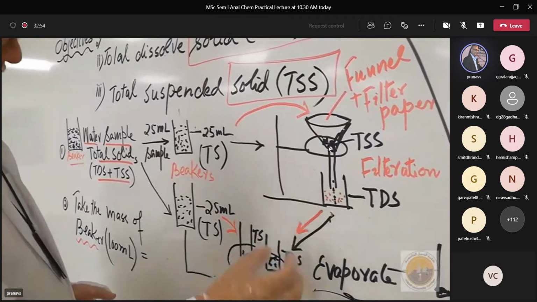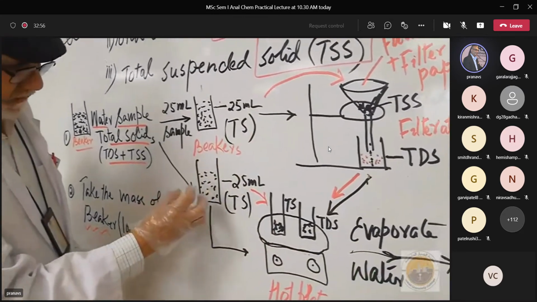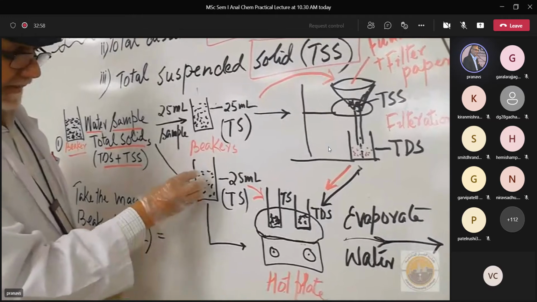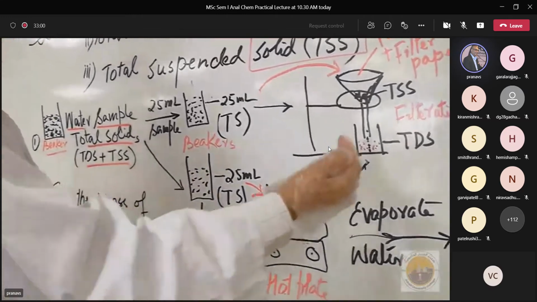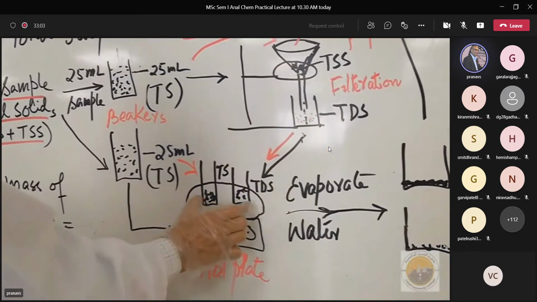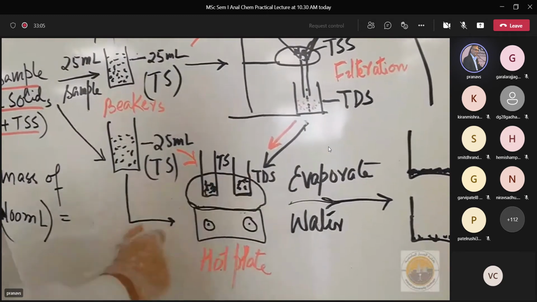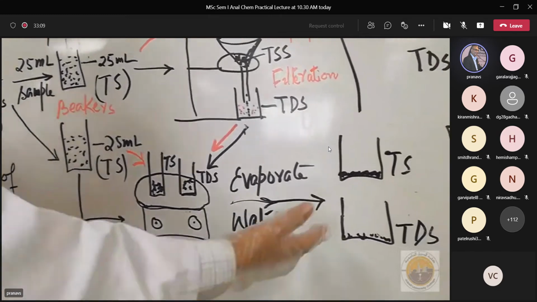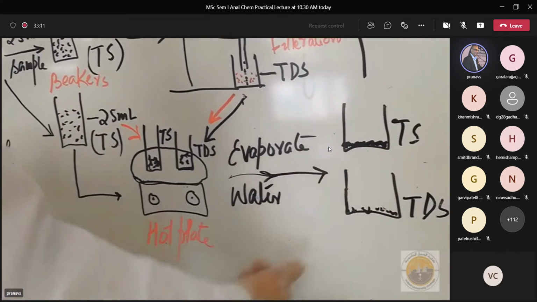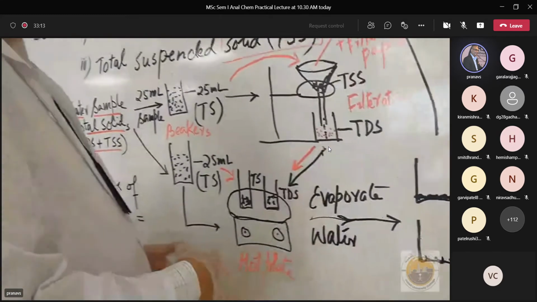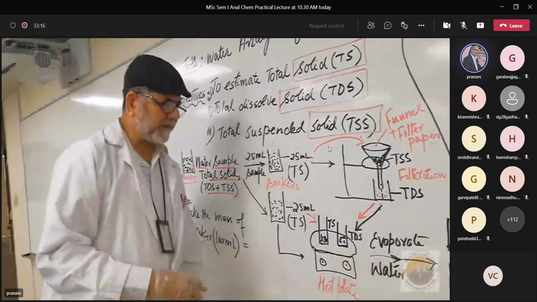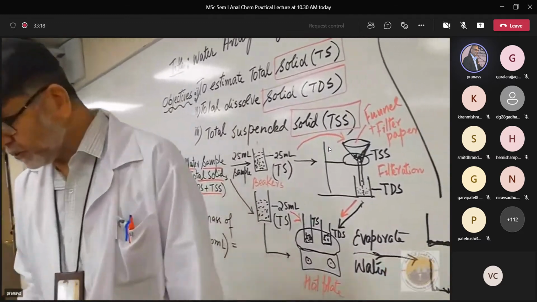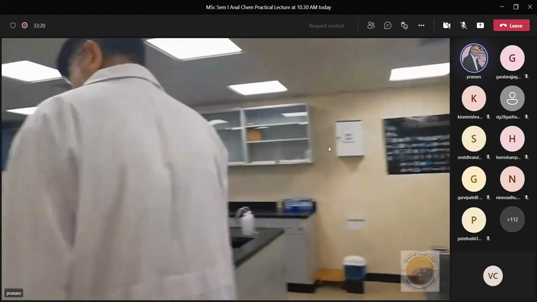So now we collect this TDS, and now we collect this TS from here. It contains both TDS plus TSS, and we put all together on the water bath, TS and TDS. After that, when the water is evaporated, we will get the TS solid and TDS solid. And these calculations I will explain later on. Now first I will demonstrate how to do all these experiments.